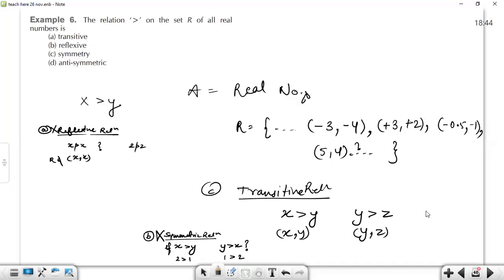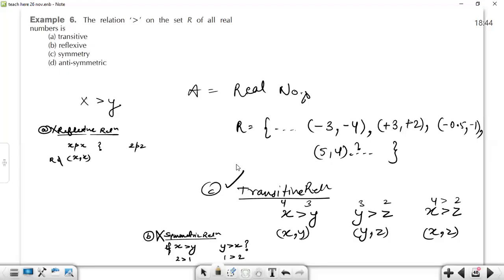So can we write in this case that x is greater than z? Let's take one example: 4 is greater than 3, 3 is greater than 2. So can we write 4 is greater than 2? Is it possible? Yes, sir, it is. So we will write that (x, z) also belongs to the relation. That's why we will call this particular relation transitive.